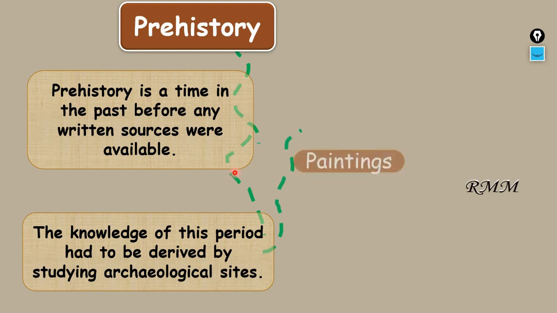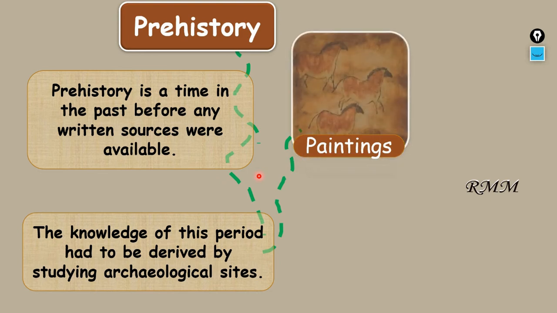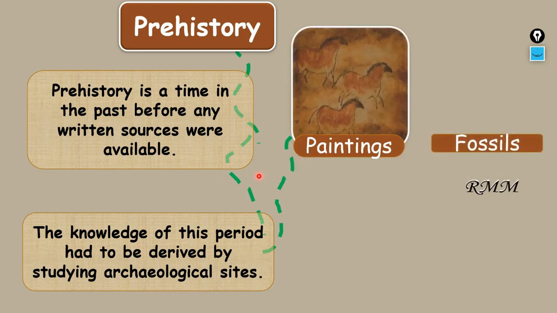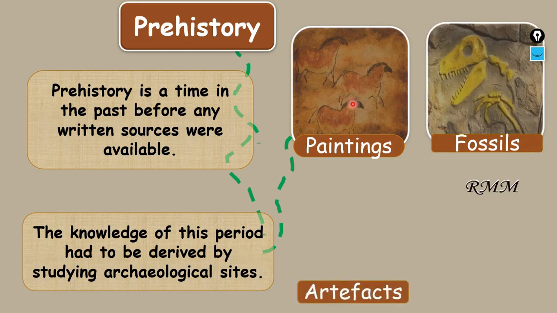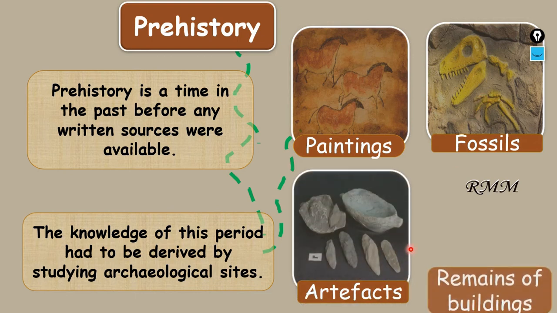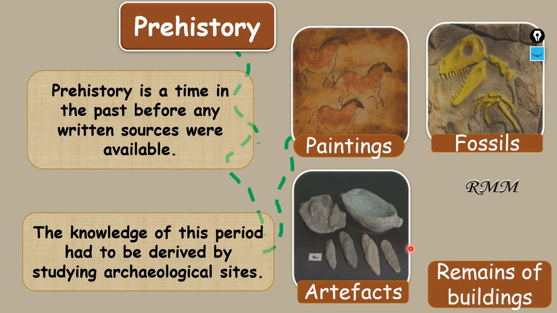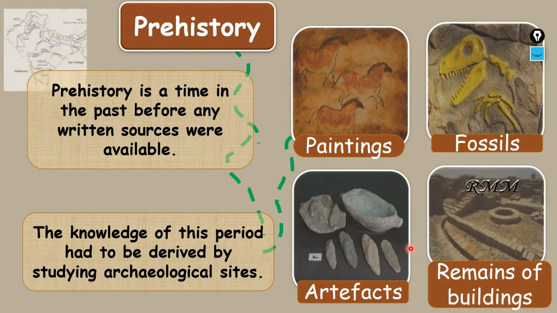In archaeological sites, we are getting important archaeological things like paintings. The cave painting is shown here, and fossils, which show which animals lived in prehistoric times, and artifacts, meaning the things used by ancient people, and remains of buildings.